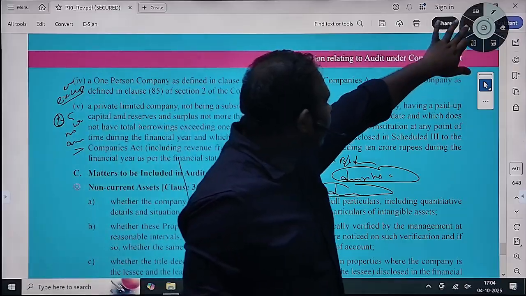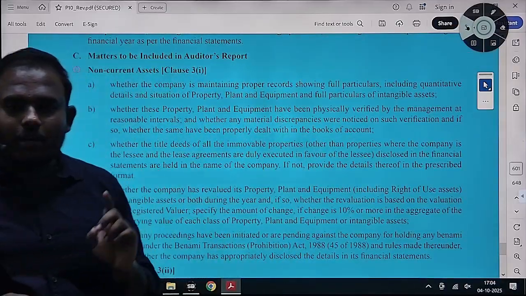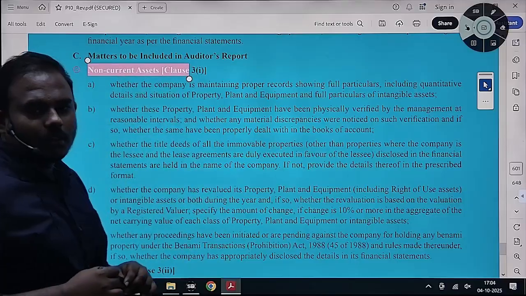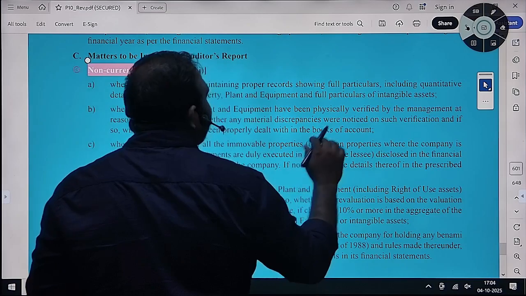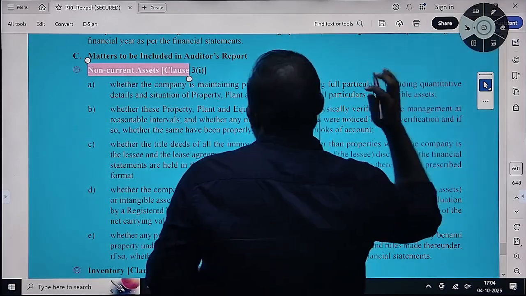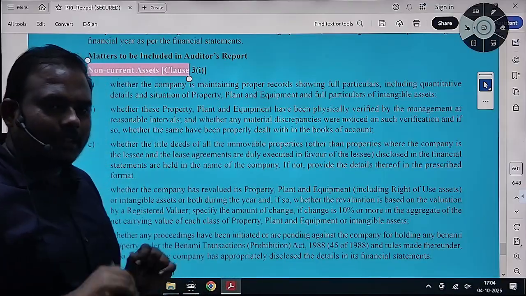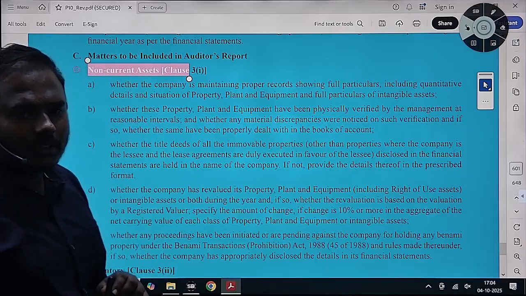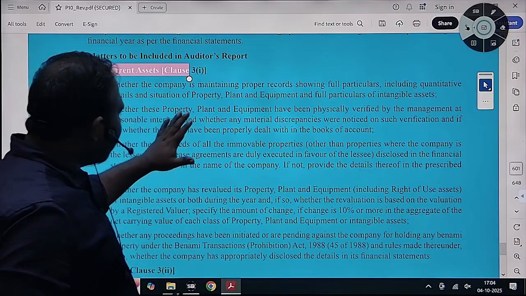So there are 21 headings where CARO applies. First of all, we will list out all the headings, then we will see them one by one. No, first we will discuss, then at the end we will see all the headings. This will be good. Non-current assets, fixed assets, immovable properties, whatever it is, the auditor checks and reports about it.